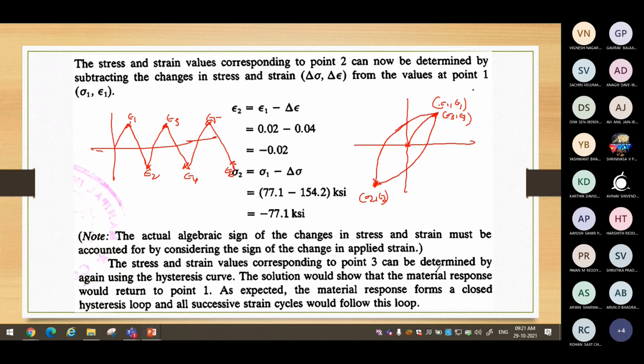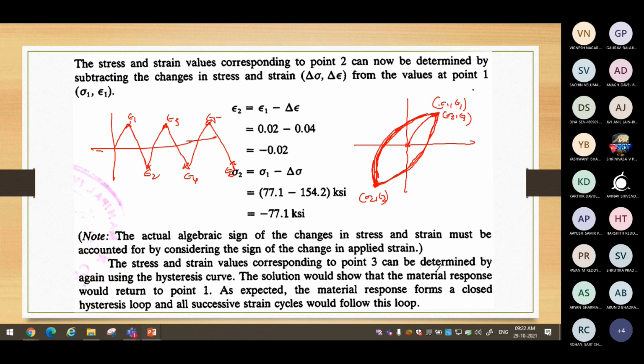Since your material is not undergoing cyclic hardening or cyclic softening, every time you take it from tension to compression, compression to tension alternately, what this indicates is the material is following this particular hysteresis loop every time. This is the stress strain response of the material.